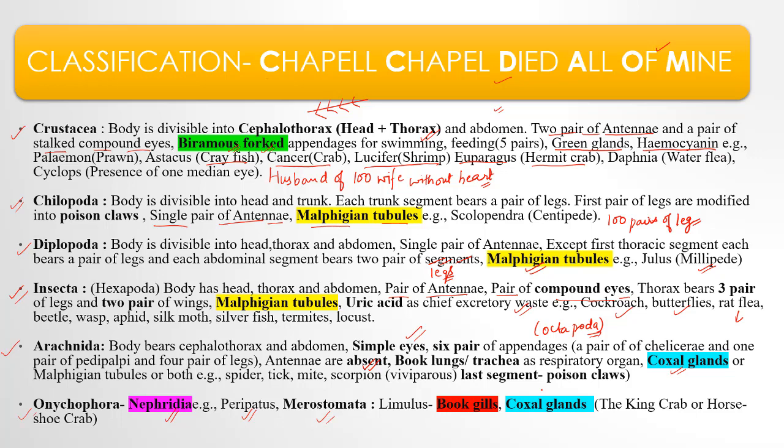Onychophora: they have nephridia as the excretory organ, and that's why it is considered to be a connecting link between Annelida and Arthropoda. Then Merostomata, Limulus: they have book gills and coxal glands. Right? Understood?